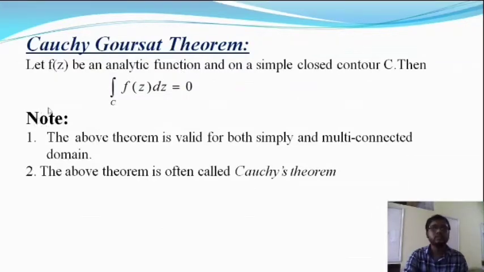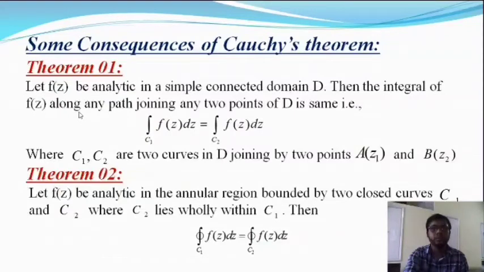There is some note on the Cauchy-Goursat theorem. The above theorem is also called Cauchy's theorem. Also, the above theorem is valid for both simply and multiply connected domains. After that we are going to talk about some consequences of Cauchy's theorem.